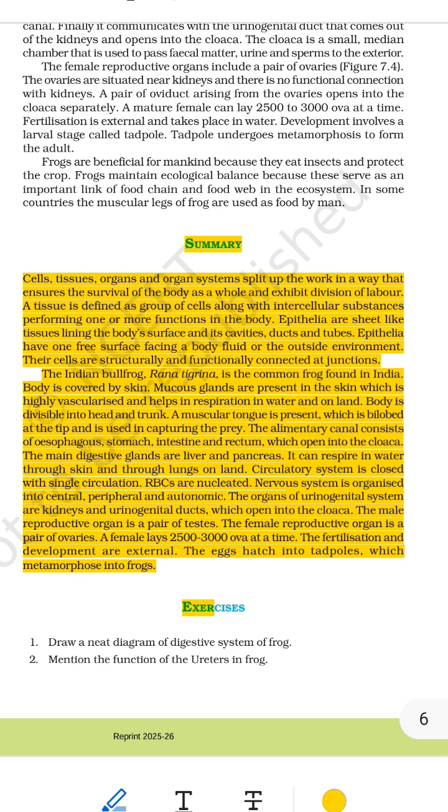When similar cells work together, they form a tissue. Tissues group together to form organs, like heart, lungs, stomach. Organs that work together for the same job form an organ system, like the digestive system or nervous system. This setup is called the division of labor. Each part of the body has a special job that helps the whole body survive.